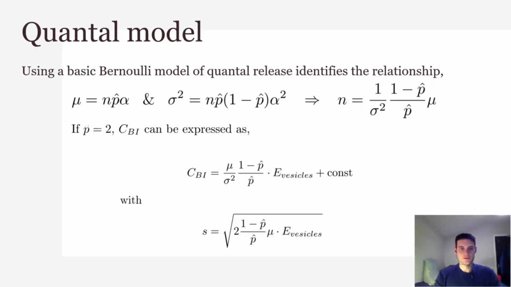So fitting this reliability cost to a quantal model, where n is the number of vesicles, p is the probability of vesicle release, alpha is the quantal size, we can get the mean of the PSP and the variance of the PSP. Substituting the alphas, we can get this inverse relationship on the top right between n and the variance. Recall that our reliability cost, CBI, was proportional to n and the precision. So we then introduced our hyperparameters p and s, and therefore if we set s equal to that expression on the bottom, we can get our reliability cost in terms of the mean and the variance, the Gaussian parameters of the synapse, probability of release, and this energy cost of vesicle release.